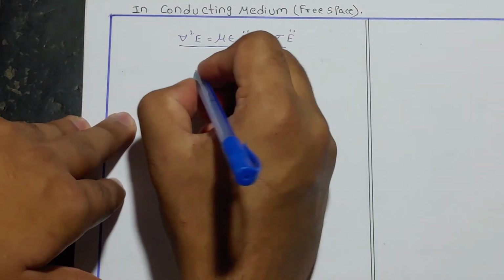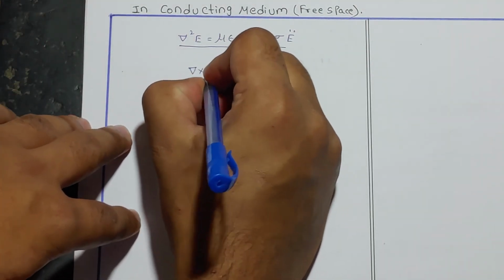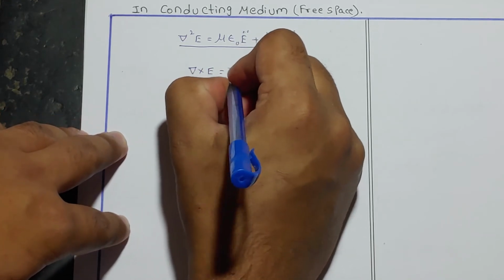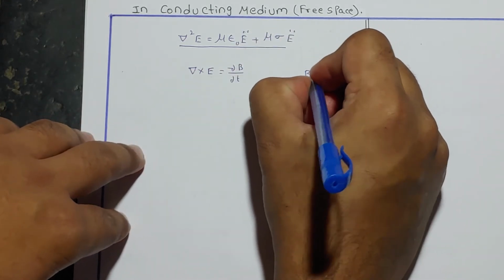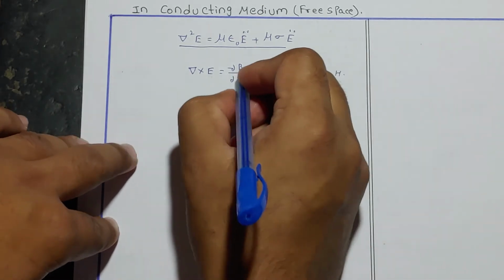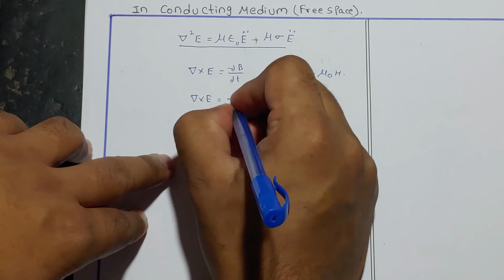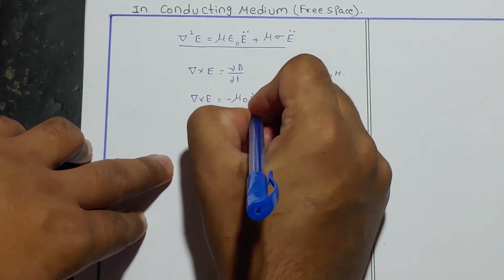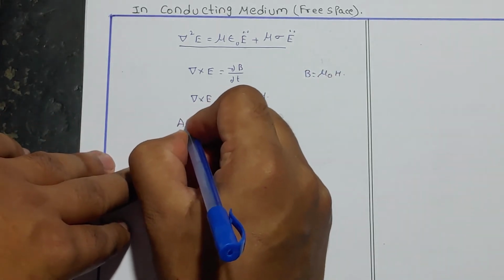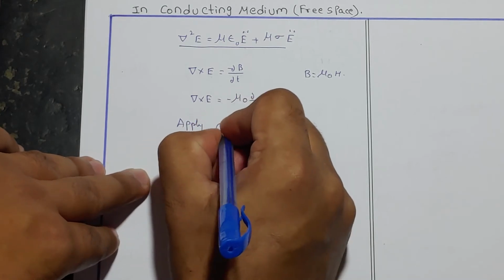As this is in the E term, take Maxwell's second equation. Del cross E is equal to minus dou B by dou T. We know that B is equal to mu naught H, so represent it in terms of H. That is, del cross E is equal to minus mu naught dou by dou T of H. Apply curl on both sides.